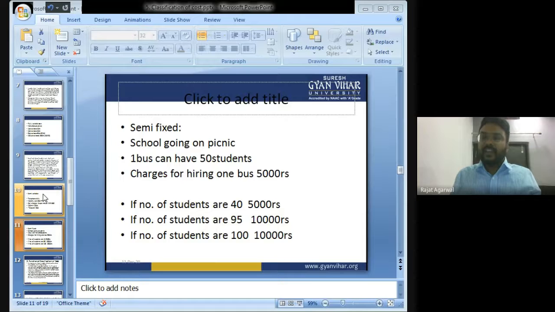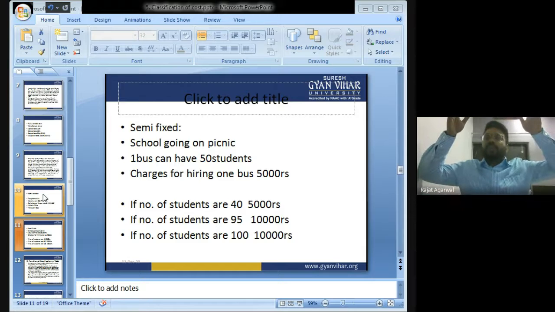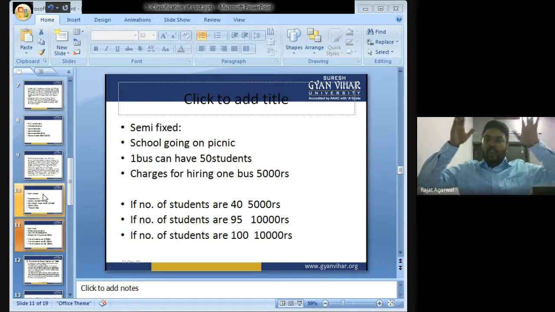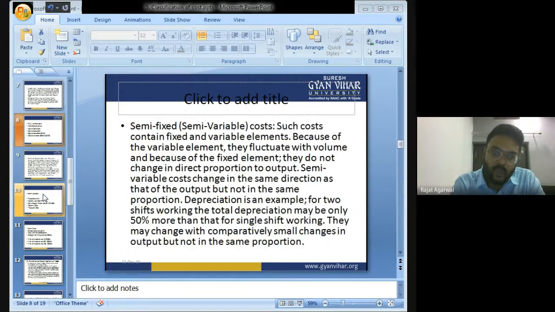So you see that up to 50 students the cost remains 5,000, then up to 100 students the cost remains 10,000, then up to 150 students the cost will be 15,000. So semi-fixed cost is that cost which remains fixed up to a certain level and then changes. Then again it remains fixed up to a certain level, then it changes. So got my point? Let's revise once again all the four types of cost.